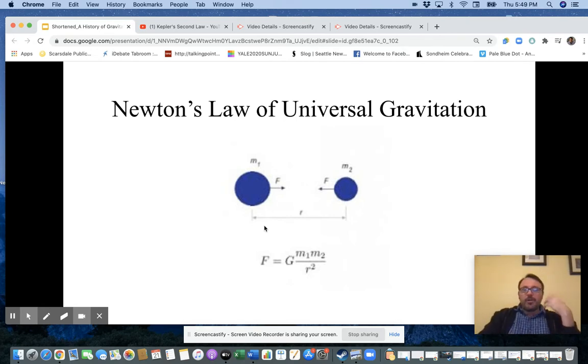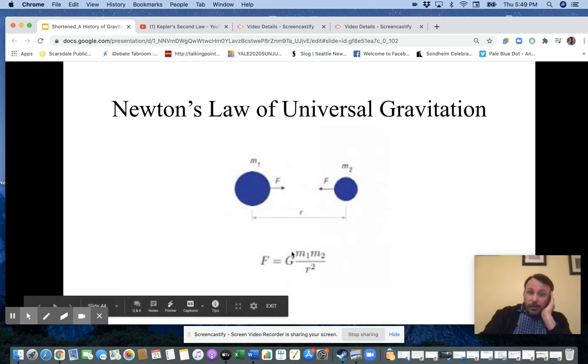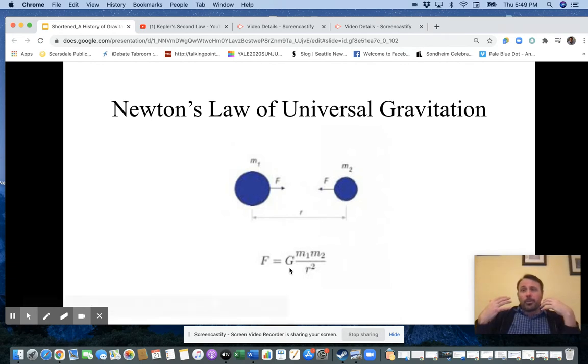So Newton, the law of universal gravitation, so important. But like I said before in class, Newton never knew the value of big G. So he wasn't actually able to do any of the work with the verification, because without the value of big G, you can't show anything works. And in fact, we don't know the mass of the sun, the mass of the moon, the mass of the Earth without knowing the value of big G. When we look at the satellite motion equations, we'll see how we can use the satellite motion equation to find the masses of all these objects once we know the value of big G.